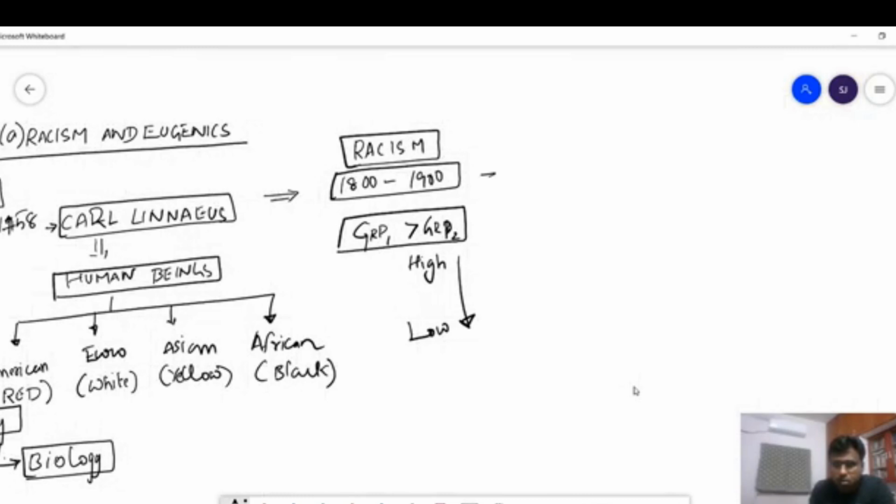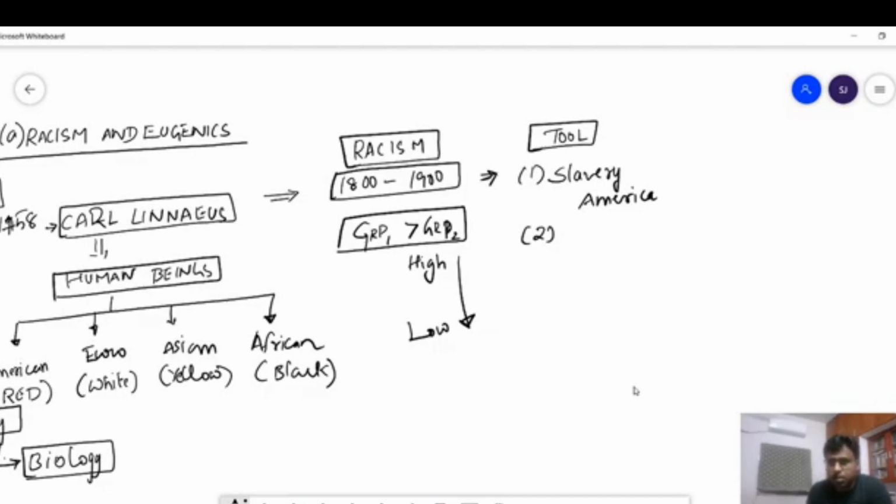So, what was the consequence of all this? Racism was used as a tool. Why was it used, or what was the need of racism at that time? It was used as a tool for slavery in America. Black African Americans were taken predominantly from West Africa to America for working in cotton fields and other menial jobs.